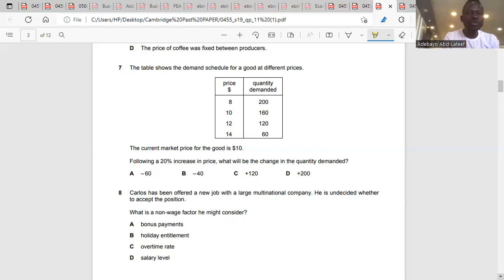So what happens? They said following a 20% increase in price. So there's an increase in price of 20%. What will be the change in the quantity demanded?